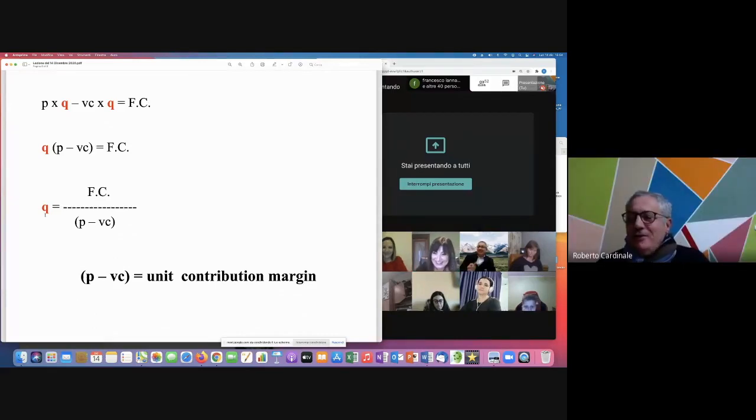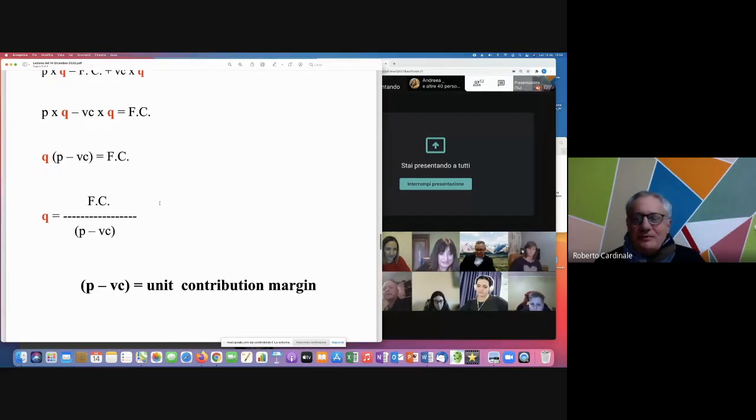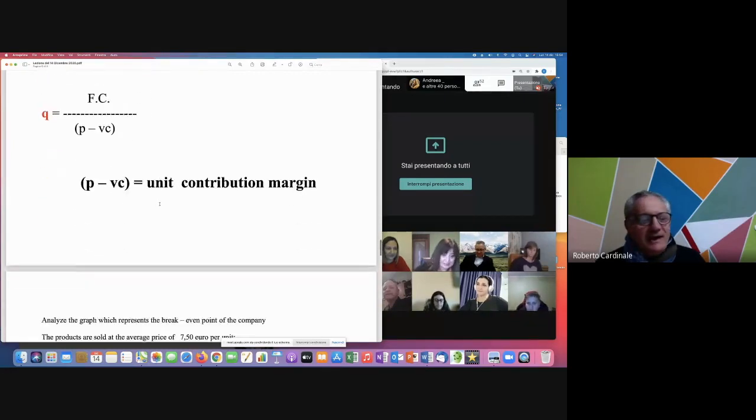Q equals fixed costs divided by unit contribution margin, that's to say unit selling price minus variable unit costs. Okay, I go again down.